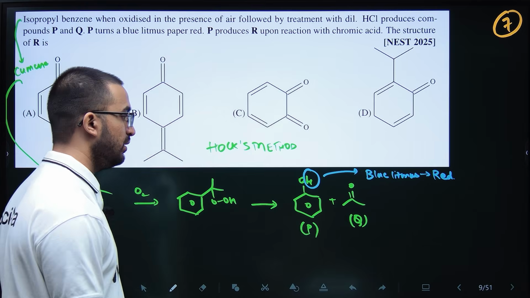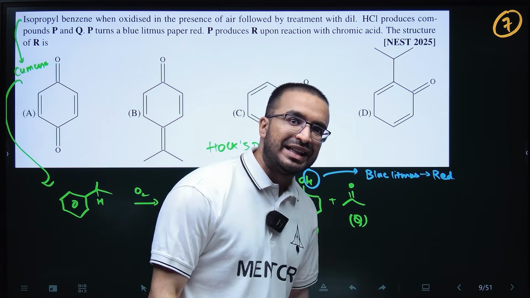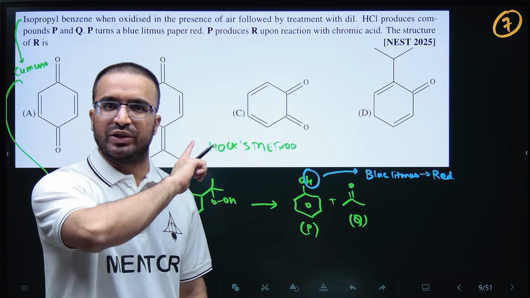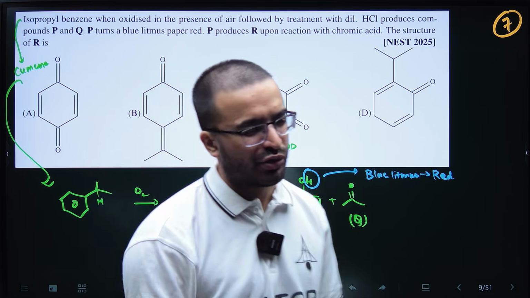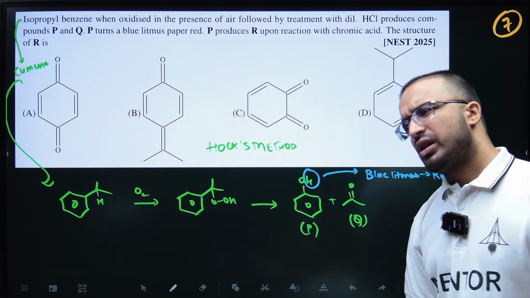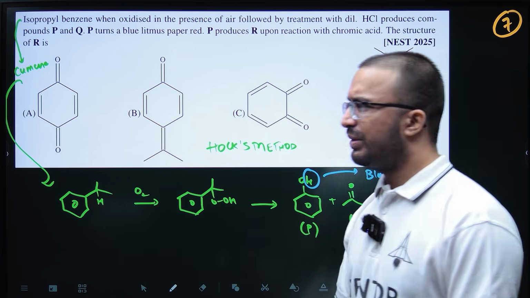Chromic acid is basically CrO3 plus H2SO4, like Jones reagent, basically H2CrO4. So chromic acid is that only.